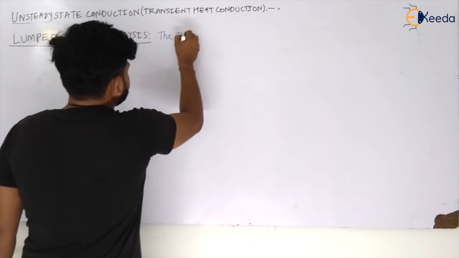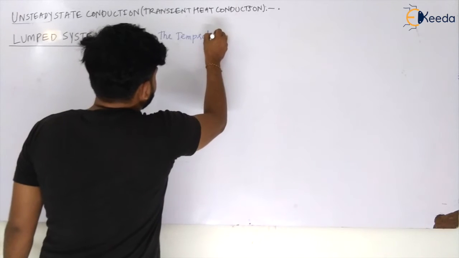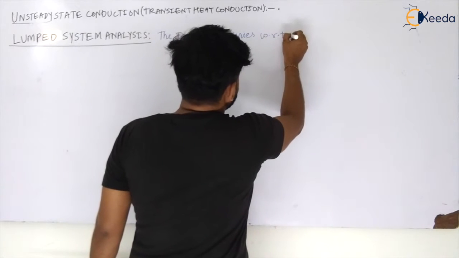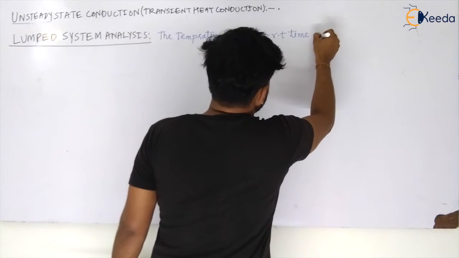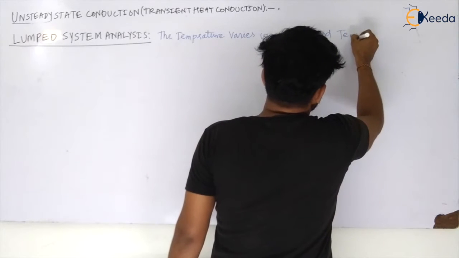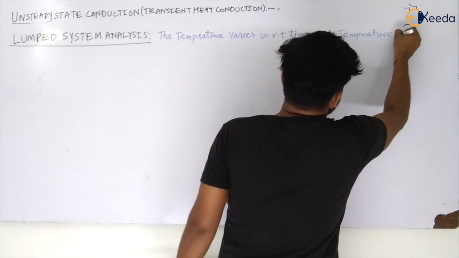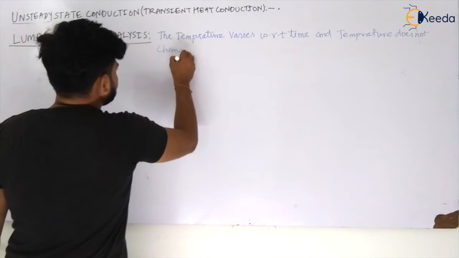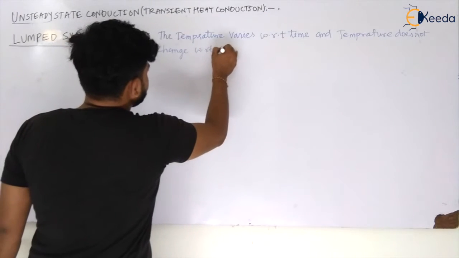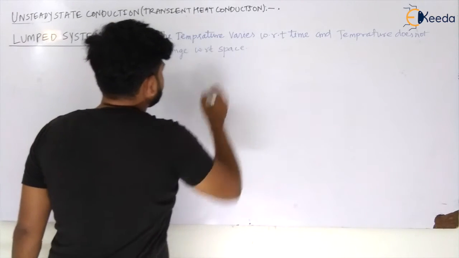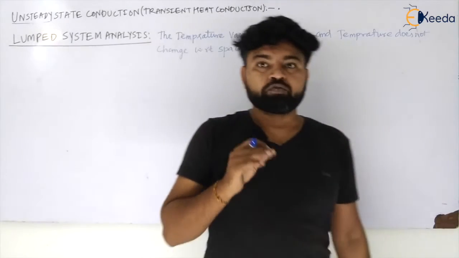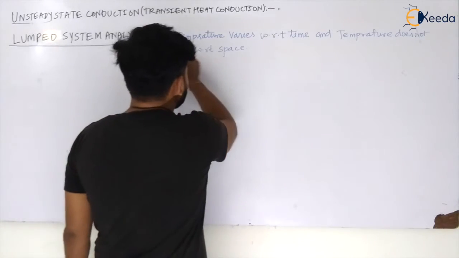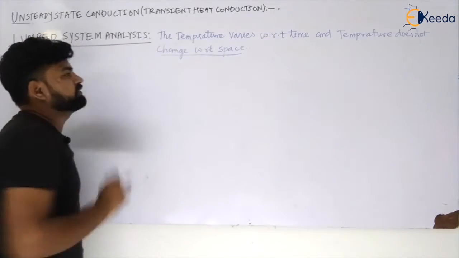The temperature varies with respect to time, and temperature does not change with respect to space, my dear students, with respect to space. But how is it possible that temperature will only vary with respect to time, and it will not vary with respect to space? How can we be so sure that it will not change with respect to space?